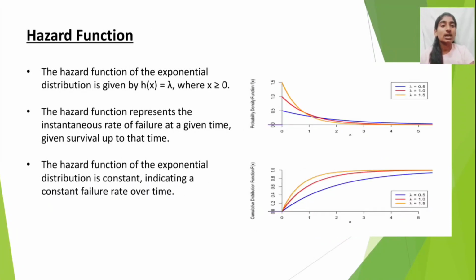Hazard function. The hazard function of the exponential distribution is given by h of x is equal to lambda, where x is greater than or equal to 0. The hazard function represents the instantaneous rate of failure at a given time, given survival up to that time. The hazard function of the exponential distribution is constant, indicating a constant failure rate over time.